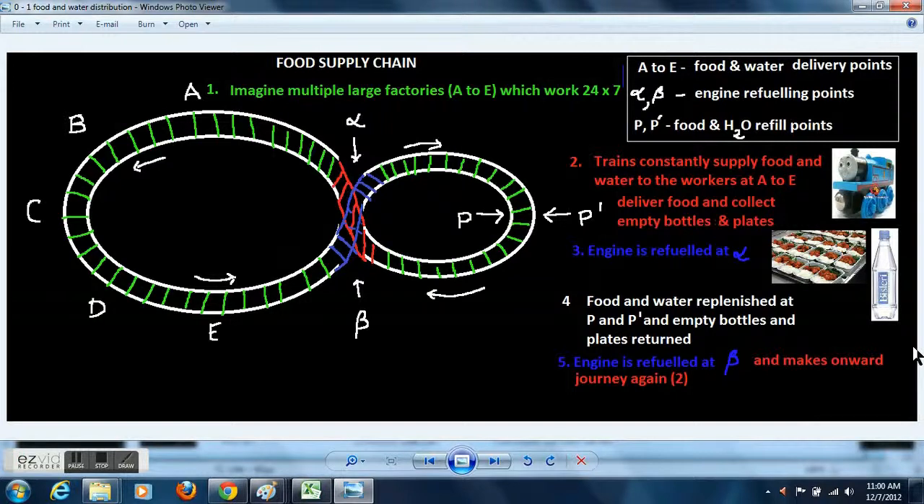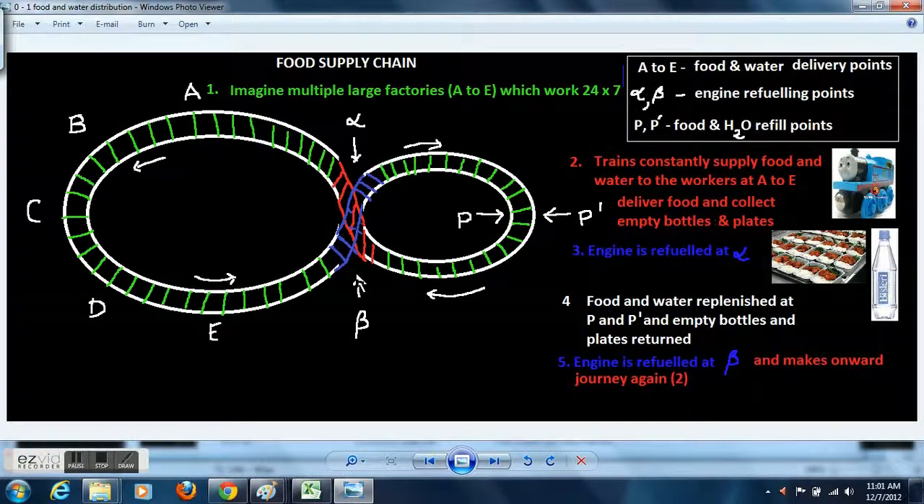For example, consider a food supply chain. Here you have factories A, B, C, D, E, where workers are working 24/7, like a blast furnace. So constantly food and water has to be supplied to all the factories. There are multiple trains which constantly travel through all these points and supply food and water. These trains have to be refueled because trains also run by engine. So alpha and beta are the engine refueling points, where the engine will be refueled, either with coal or diesel or whatever.